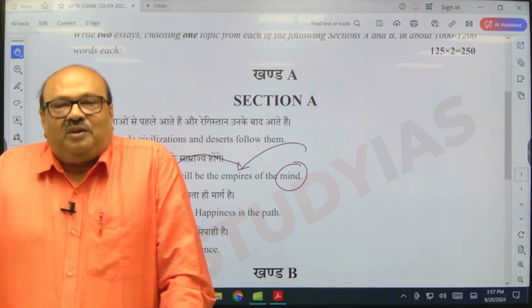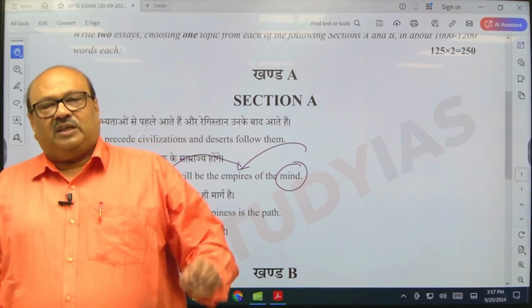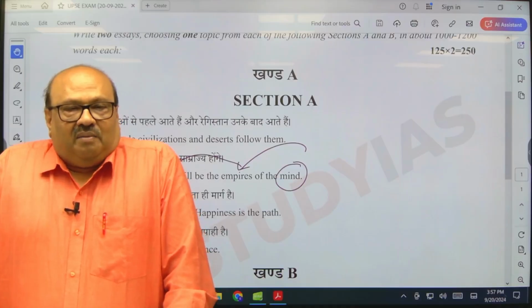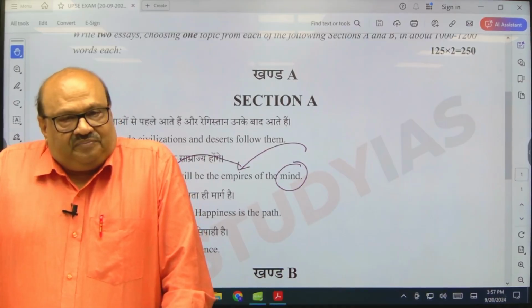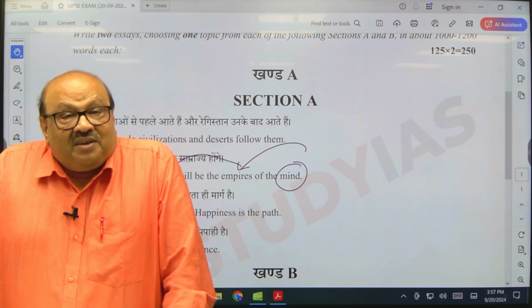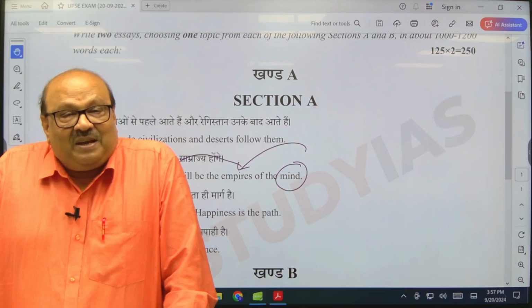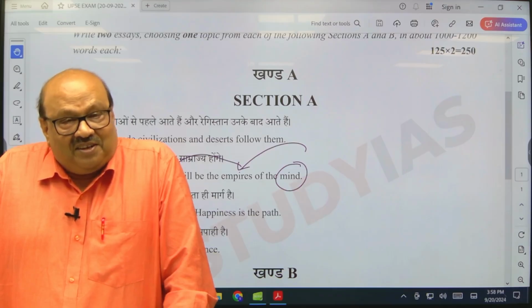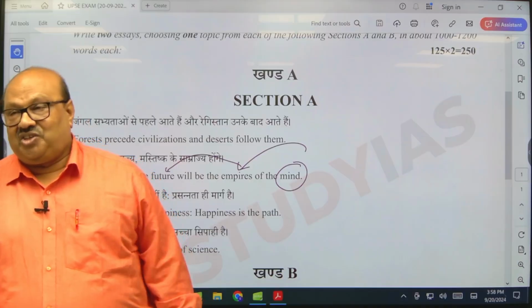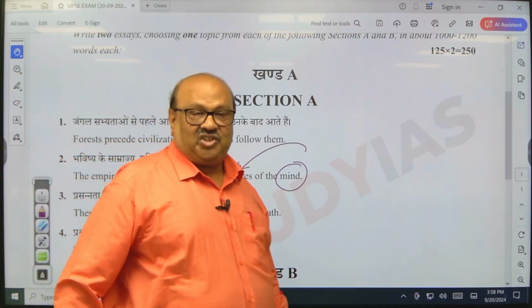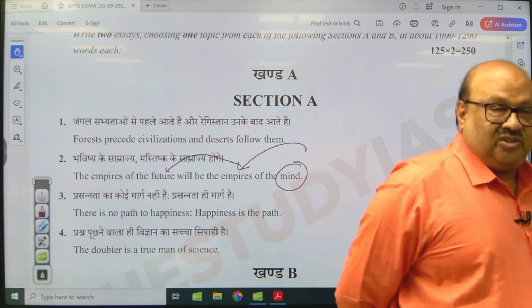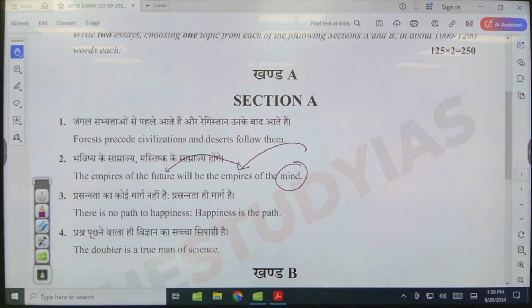Is it merely because of the Pentagon? The Pentagon does play a role, but it is not just the Pentagon. It's the R&D, the mind, empires of the mind. The cutting edge research that takes place in that country. It is because of that.